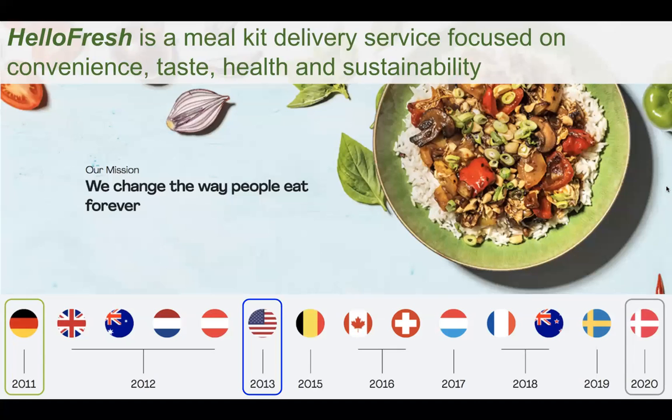For those of you who aren't familiar with us, HelloFresh is a meal kit delivery service. When a customer signs up, they select the number of meals they want and the specific recipes, and then 5 to 7 days later, they get a box of ingredients and recipe cards that allow them to make a fresh, hot meal. We currently operate in 14 countries. We started in Germany in 2011. Our US operations launched in 2013. And this year, we added our newest country to the mix, which was Denmark.